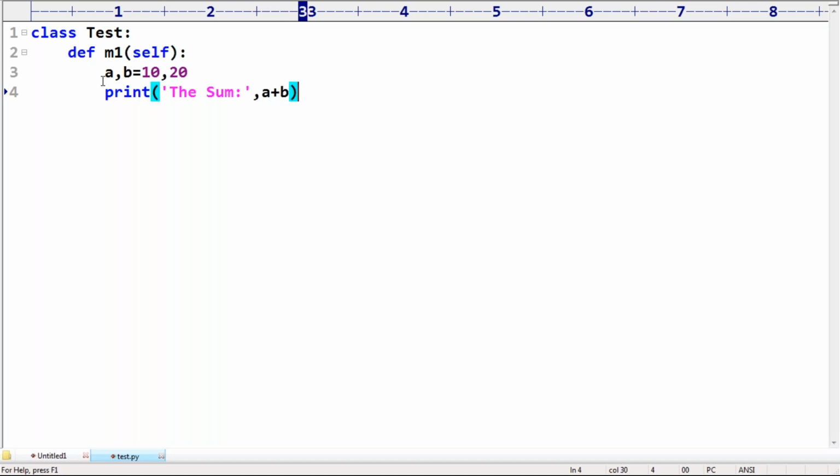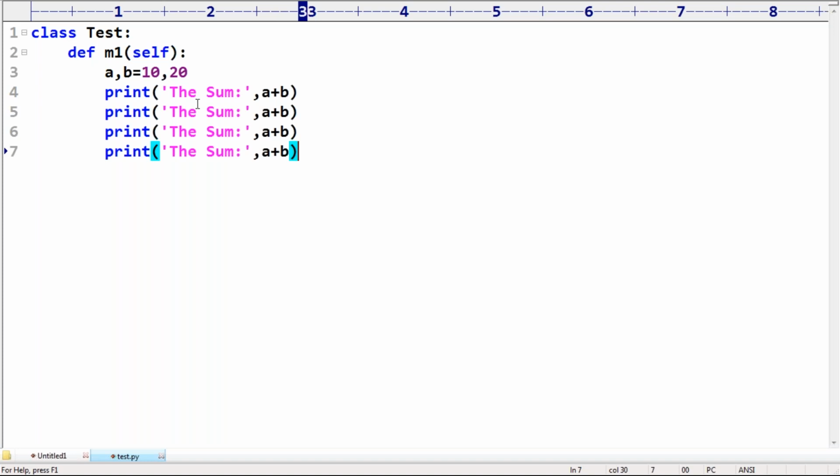Print the product: a * b. Next, the division: a / b. Then the difference: a - b.